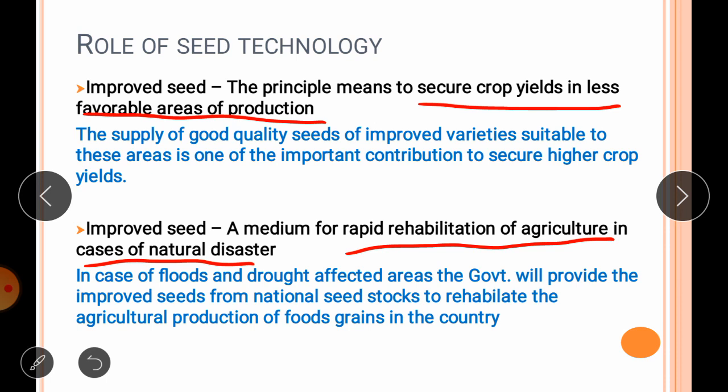They would provide improved seed in an emergency period to production areas for rapid production of food grain, and the second is the supply of seed to disaster regions for resowing, as no seed would normally be available in such regions. So improved seed will rapidly rehabilitate agriculture if natural calamities occur in that particular region.